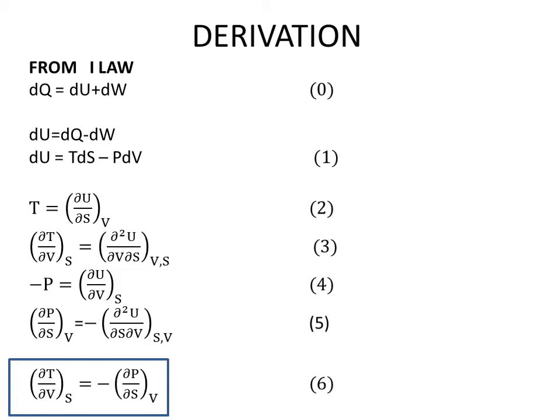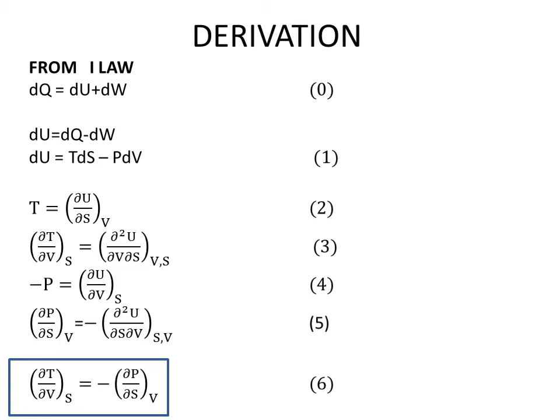Similarly, from equation number 1 we can obtain minus P if we keep S constant and differentiate U with respect to V, so that you can write minus P is equal to ∂U/∂V at constant S. And you differentiate once more with respect to S and keep V constant, and you will be getting minus ∂²U/∂S∂V.